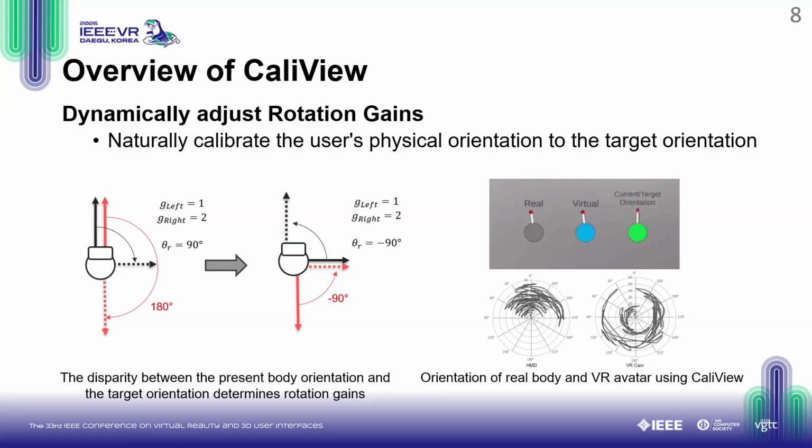The main concept of CaliView is to dynamically adjust rotation gains to naturally calibrate the user's physical orientation to a target orientation. How is this achieved? The disparity between the user's present body orientation and the target orientation determines the rotation gains. For example, if the system wants to orient the user to the right, it will apply a higher gain when the user turns their head to the right and a lower gain when they turn to their left. As the user naturally looks around, this asymmetrical gain subtly shifts their physical center. This unknowingly guides the user to face forward perfectly aligned with the target orientation.